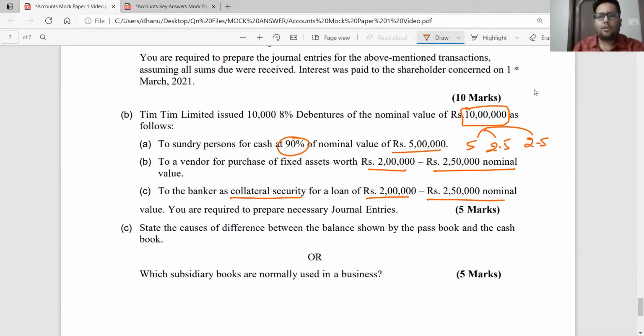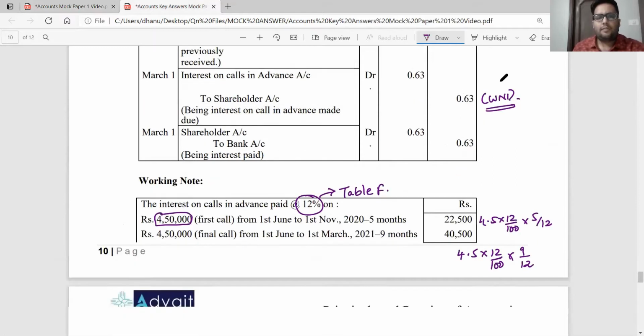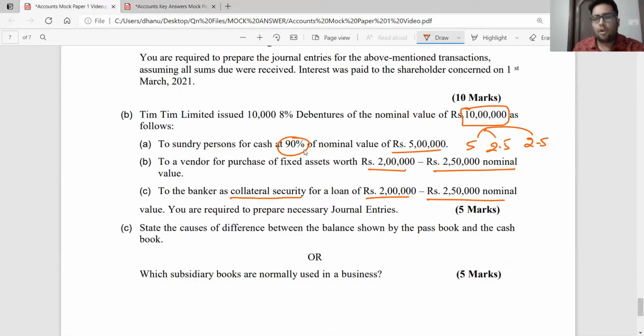Let us go ahead to record the journal entries. Now, the first one, we are issuing at 90% of the nominal value. So how much will I receive? Will I receive 5 lakh? No, I will receive 5 lakh into 90%, which is 4,50,000. What is the remaining 50,000? Issue of debentures at a discount. I told you shares cannot be issued at a discount, but debentures can be issued at a discount.